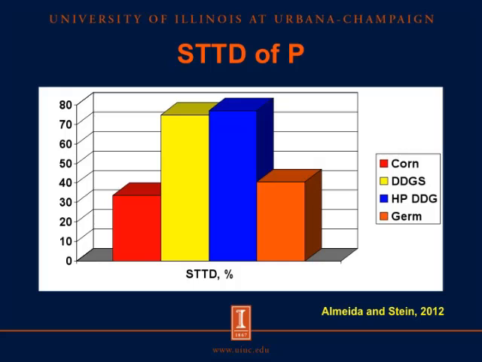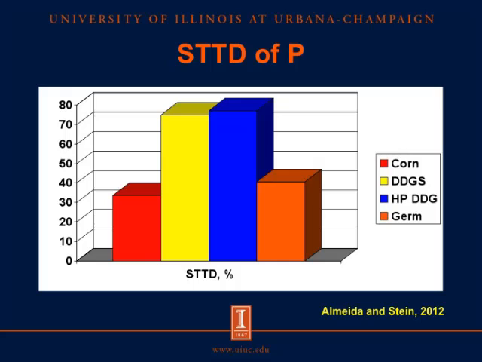We have therefore compared the standardized total tract digestibility of phosphorus in 4 different feed ingredients: corn, distillers dried grains with solubles, high-protein distillers dried grains, and corn germ. And of these 4 ingredients, corn and corn germ, which are the red bars and the orange bars respectively, were not fermented, whereas DDGS and HP-DDG, the yellow bars and the blue bars, have gone through fermentation in the ethanol